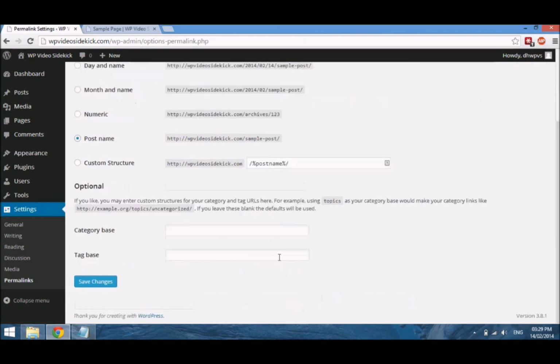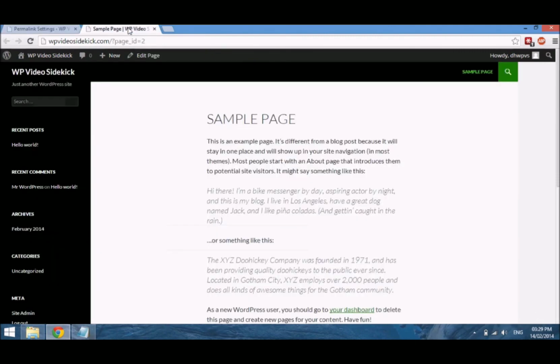What you want to do is save changes, and if we go back to our sample page and just refresh, you will see that it no longer has the question sign p equals 2, and it actually just says sample page, which makes a lot more sense.